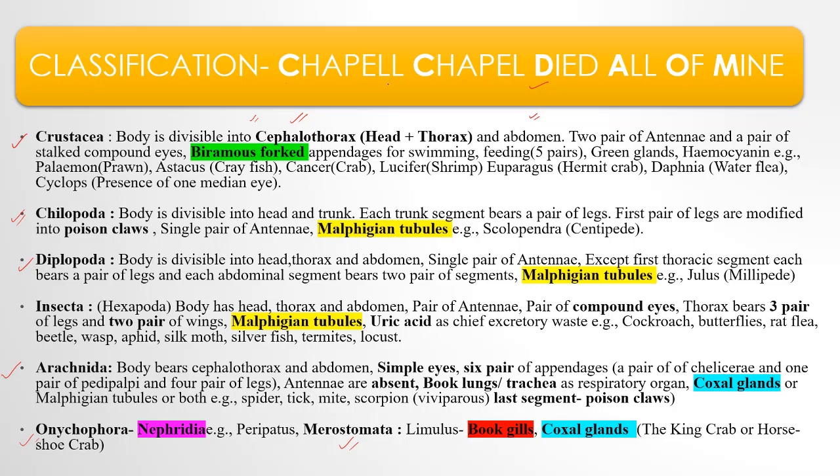There are two pairs of antennae and a pair of stalked compound eyes.